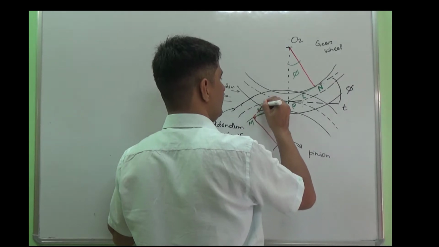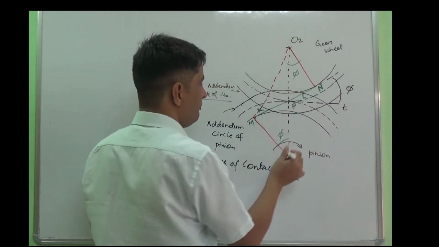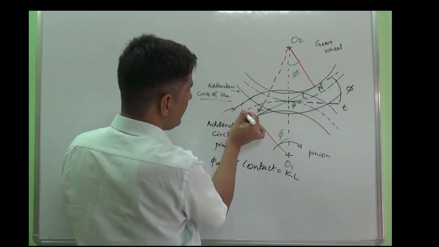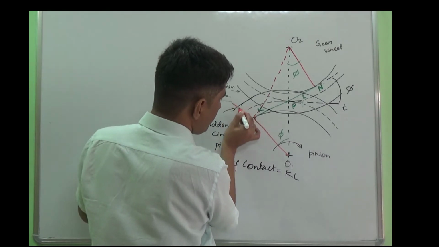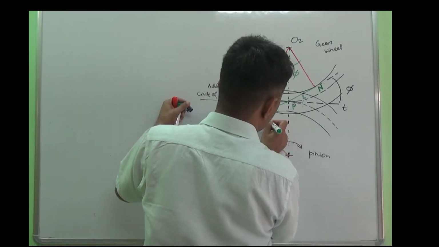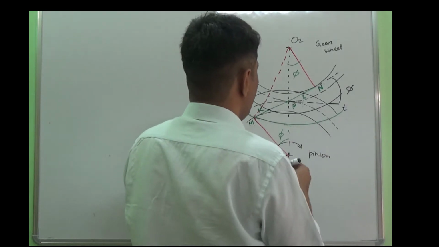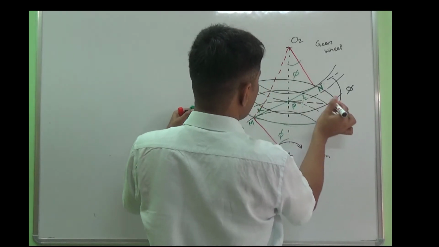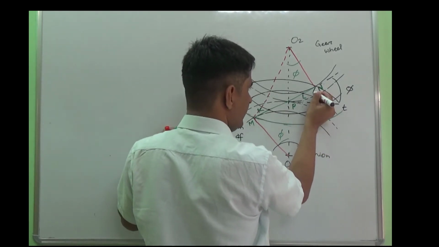Let's say I am joining these two points so that I can explain what the addendum circle radius means. If the addendum circle radius of the gear wheel is exceeded up to here, the addendum circle will pass through this point. And if the addendum circle radius is exceeded till here, then the addendum circle for the pinion will pass through this. So this is the limiting condition. I am joining these two also.